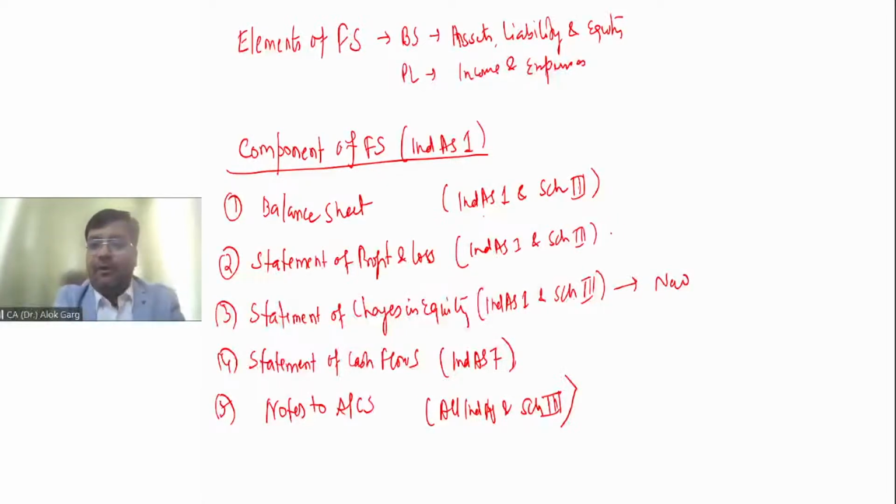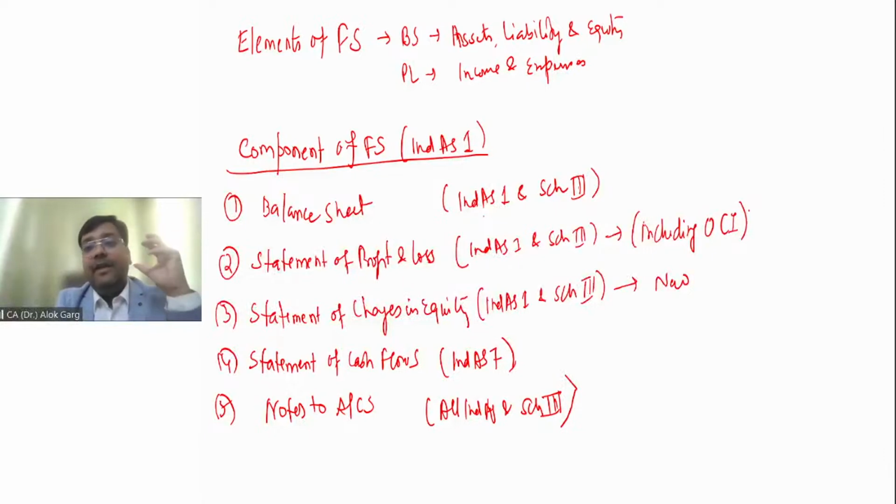As far as statement of profit and loss is concerned, there is a new concept in statement of profit and loss. The statement of profit and loss is much larger, much bigger in comparison to old P&L, right? So what is that? It includes other comprehensive income, OCI, which we are going to see in our Ind AS 1 lecture.